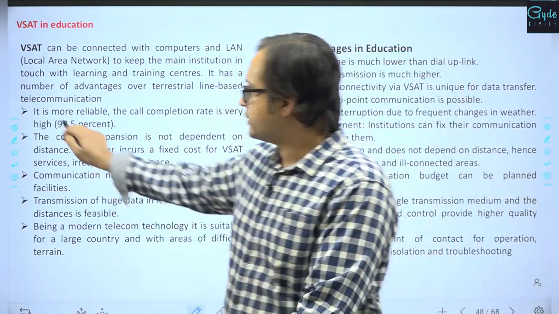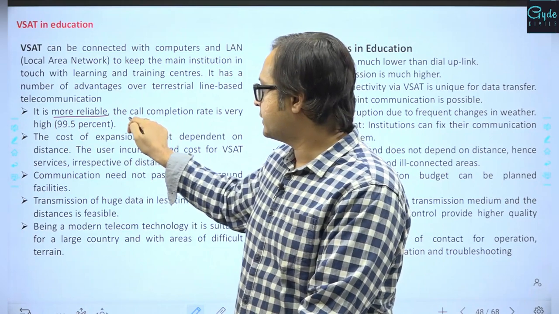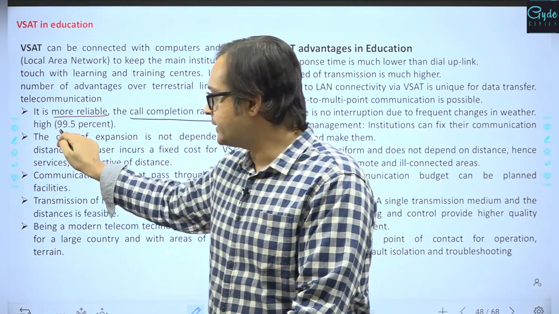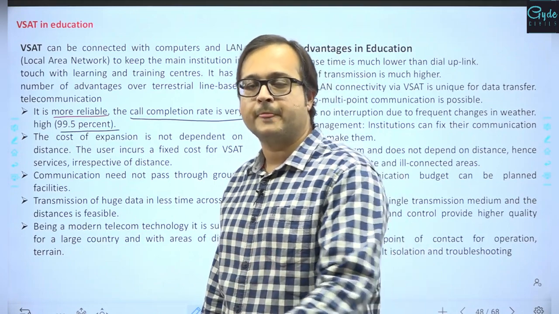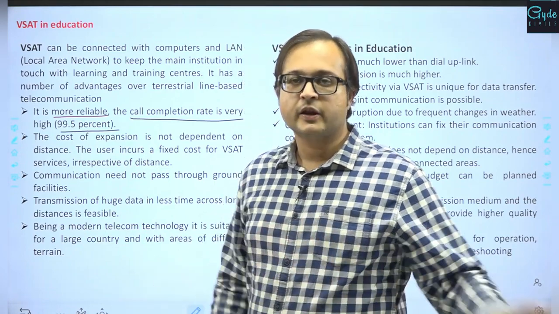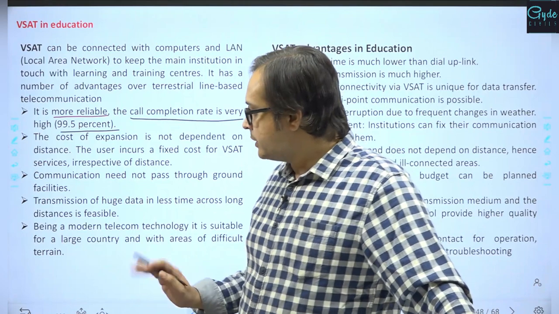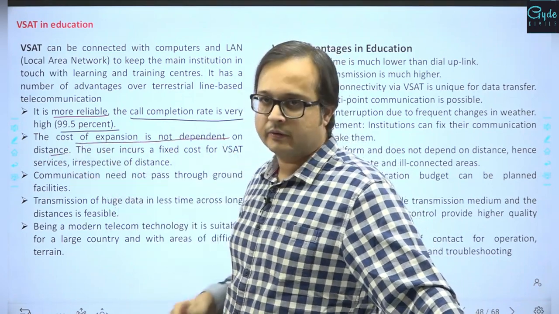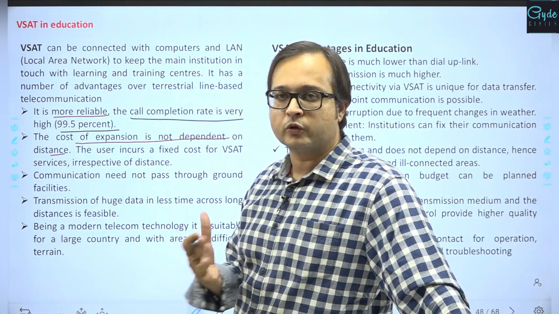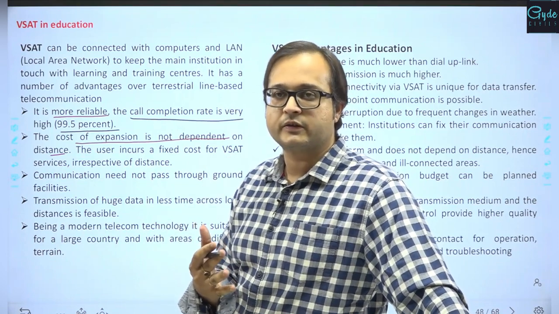It is more reliable, and the call completion rate is very high, that is 99.5%. The call drop rates or any kind of disturbance in relay of the classroom is quite minimal. The cost of expansion is not dependent on the distance, right? The cost remains almost fixed, whatever may be the distance which is being covered.